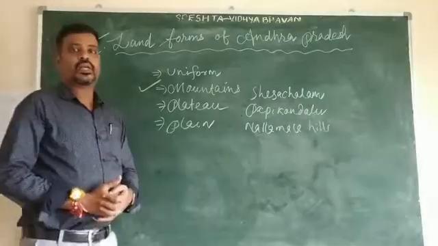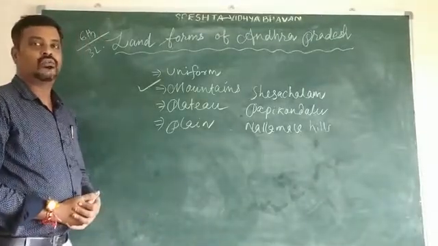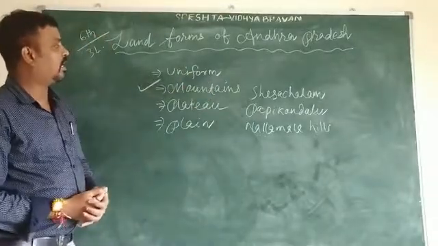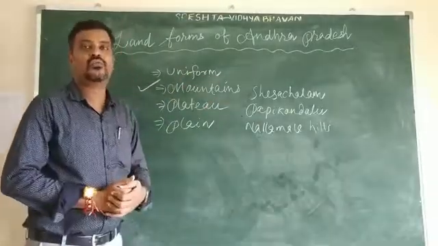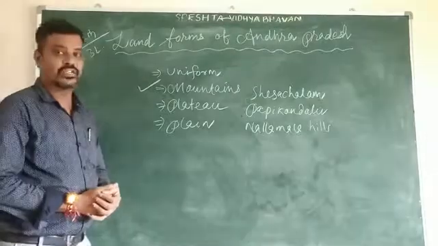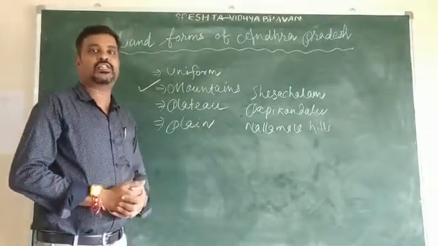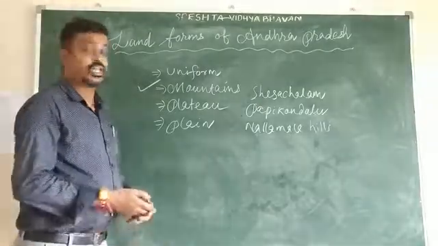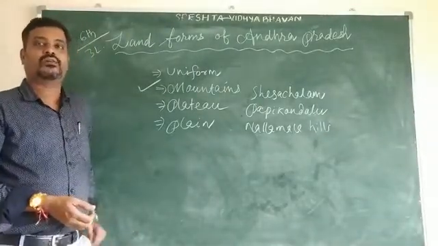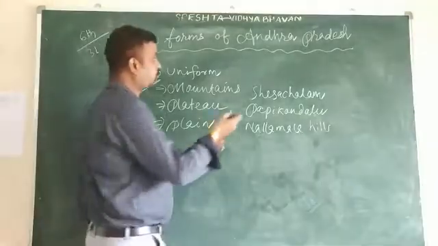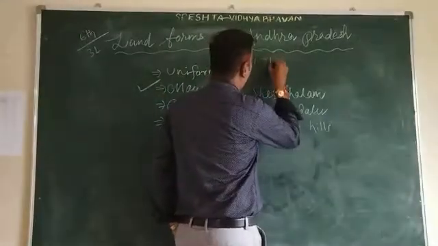So in between the hills we can see the rivers. Generally in the hills, in the mountains, we can see the important rivers also. So what are the important rivers in our state? They are the river Godavari, the river Krishna, the river Penna. First one is the Godavari.